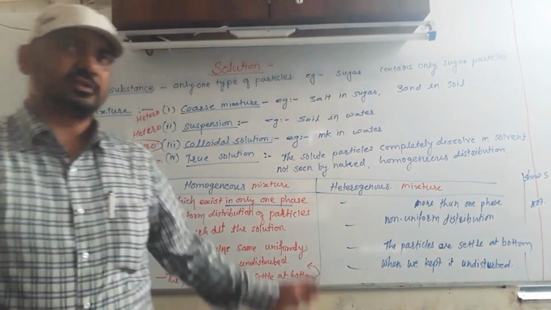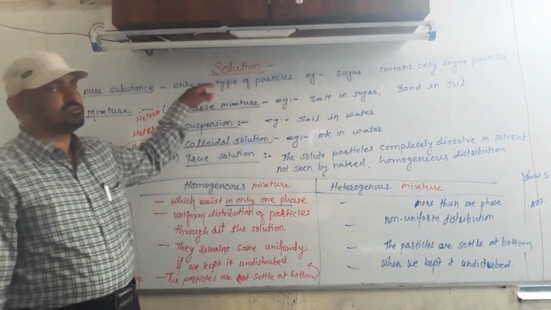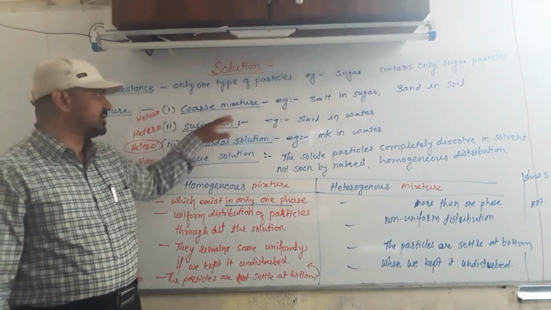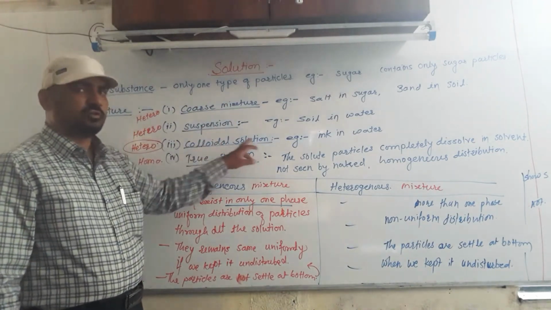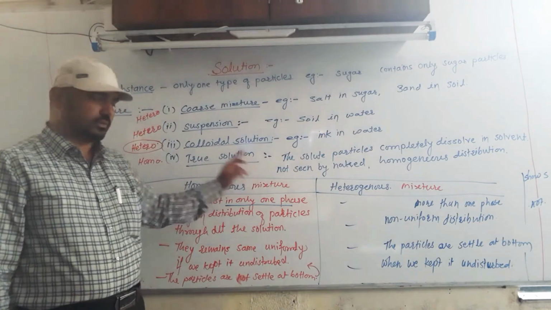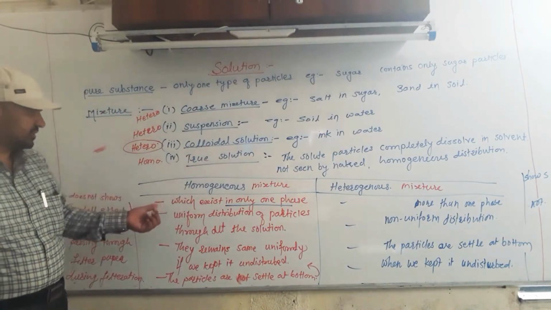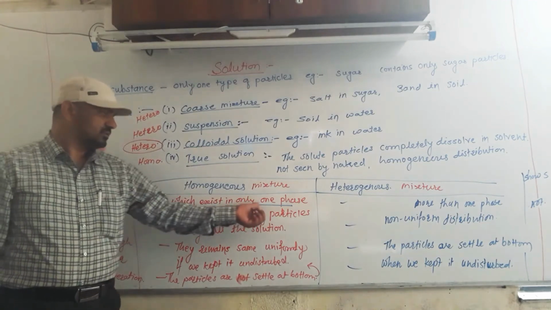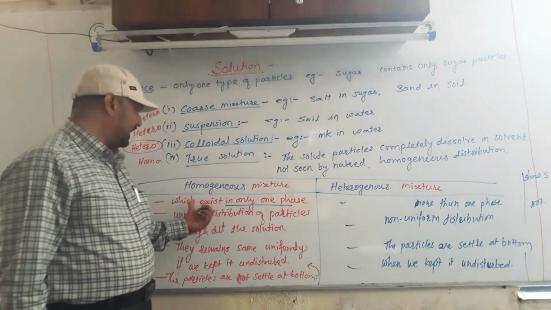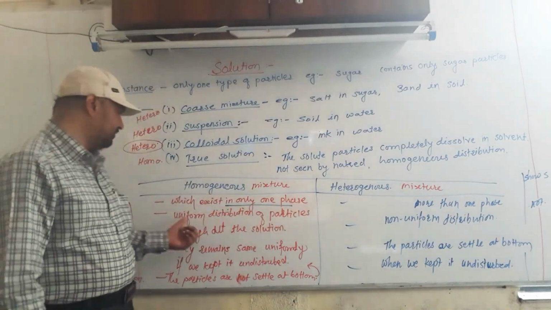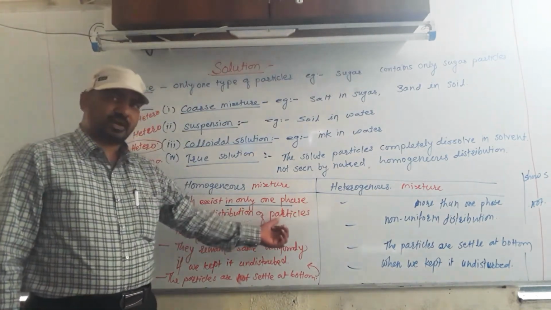Then it is about the basic terms related to the solution. First, pure substance. Second, mixture. Then porous mixture, suspension, colloidal solution, true solution. Then again homogeneous and heterogeneous mixtures. In a homogeneous mixture, the two substances exist in only one phase with uniform distribution of particles.